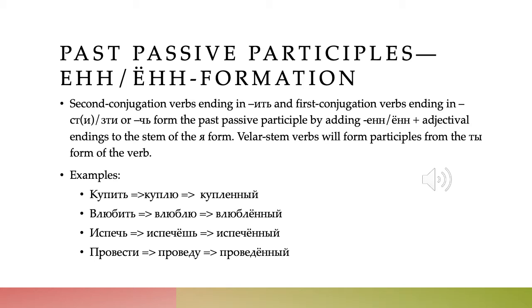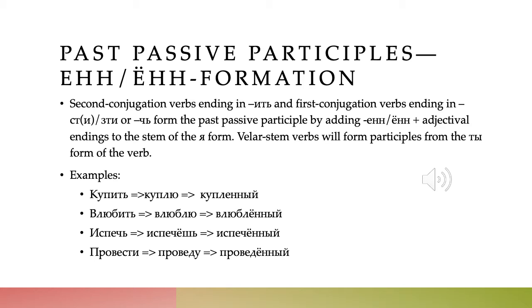Unless you have a velar stem verb, in which case they will form participles from the "ti" form of the verb. Remember that velar stem verbs have two different stems, one for the "ya" and "oni" forms and another for the other forms. So with velar stem verbs, you are going to form the past passive participle from the "ti" stem. But with all the other verbs in this group, you're going to form the past passive participle by adding -yen or -yon to the "ya" form.